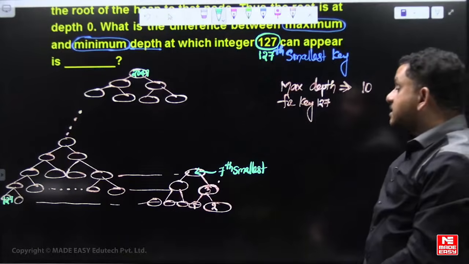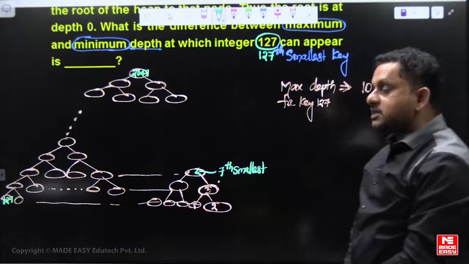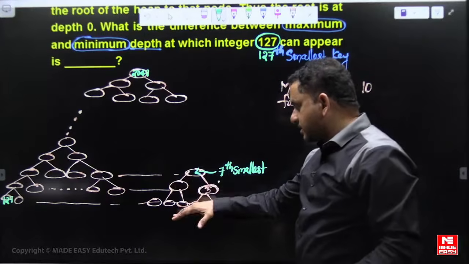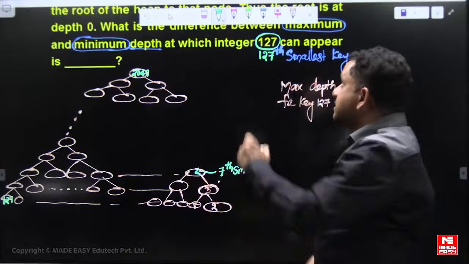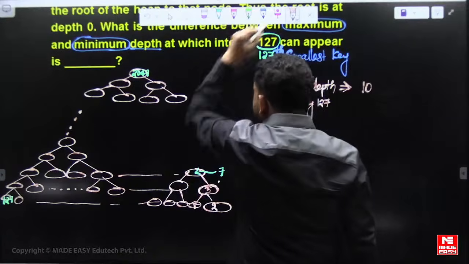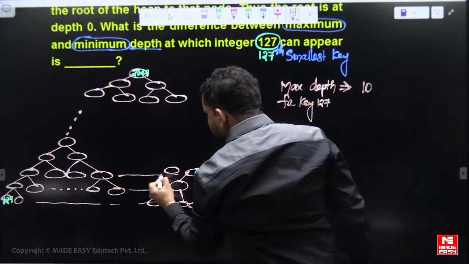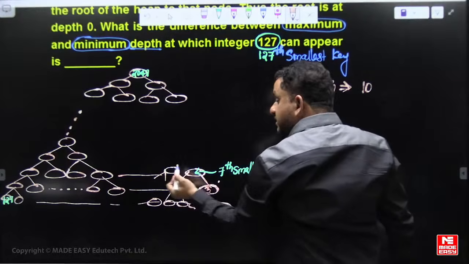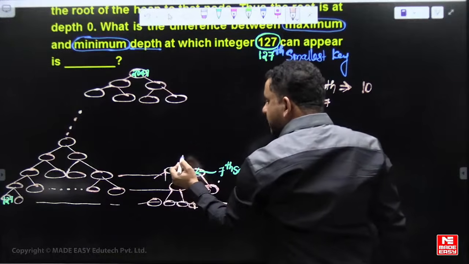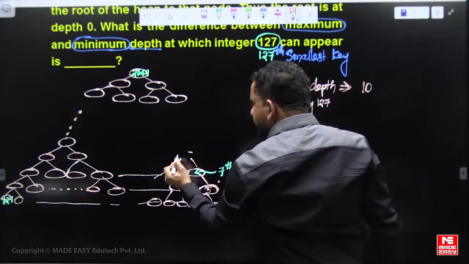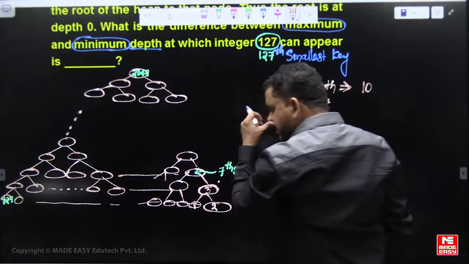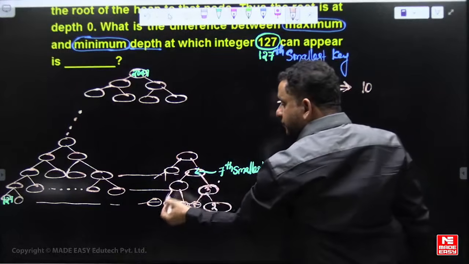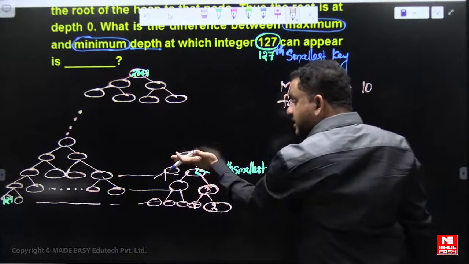Less than that is not possible because 6 keys should be less than this. Now 6 keys in the left subtree, 7 keys in the right subtree. If you go to the previous level, 15 plus 15, 30 descendants are there.